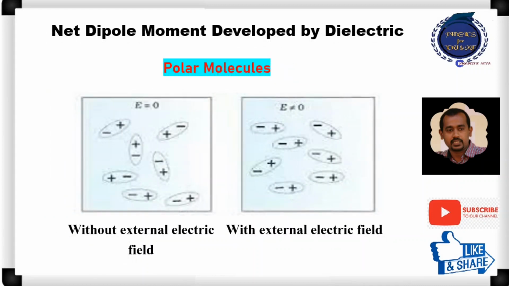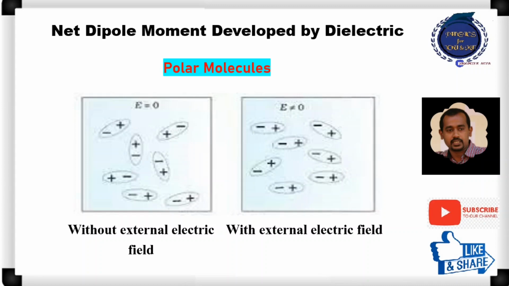But when we consider polar molecules, we know that each molecule has a dipole moment. But due to the thermal energy, the orientations of the dipole moments of different molecules are random, and hence the dipole moments cancel each other, and the total dipole moment of the entire substance will always be zero without an external electric field.